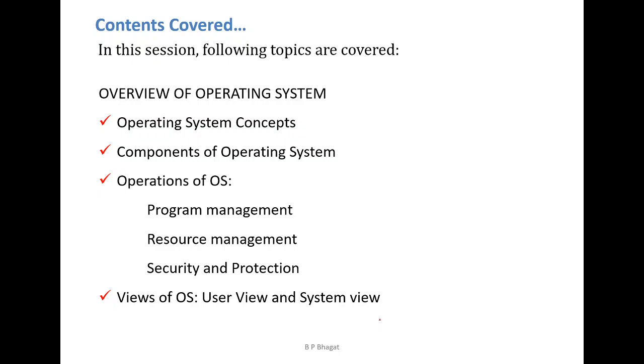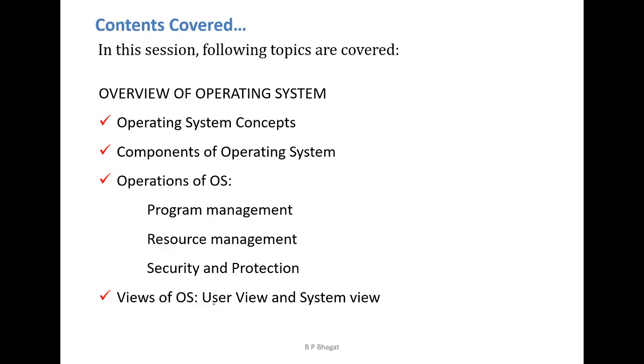So this is all the content we discussed in this session, that is the operating system concept and the components of the operating system: process management, main memory management, file management, IO system management, and secondary storage management.